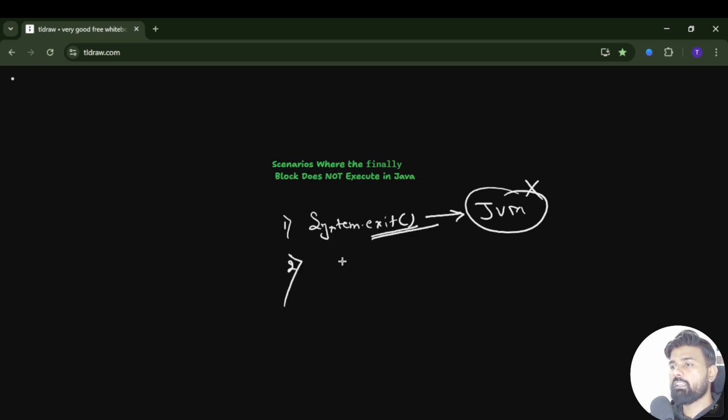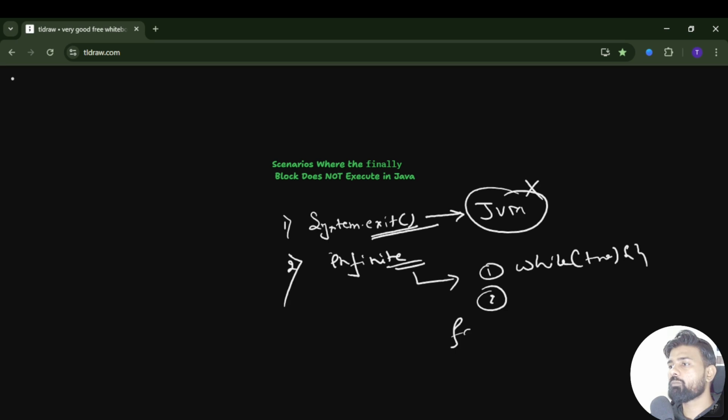Another, in case you put an infinite loop, what will happen? Again, finally block will not get an opportunity. How will we write an infinite loop? There is one way, that is you can put while true. Now what will happen? This will go into an infinite loop. Another way is by using a for loop. So for that you just have to use it like this, and in this case also finally block will not get